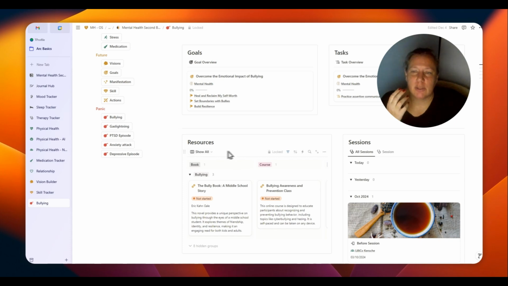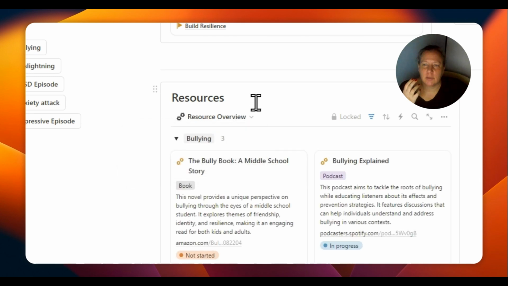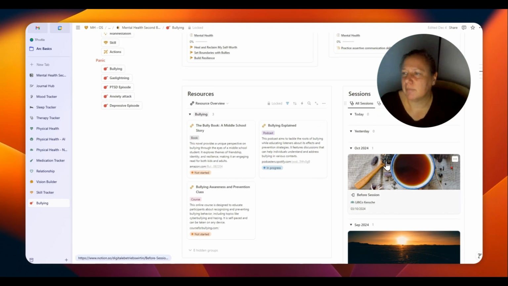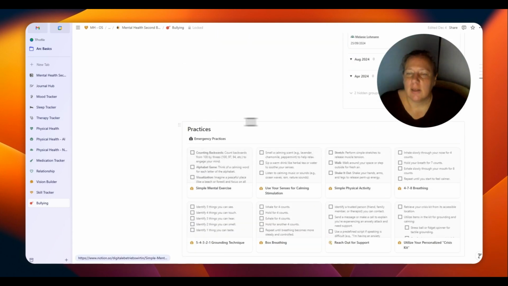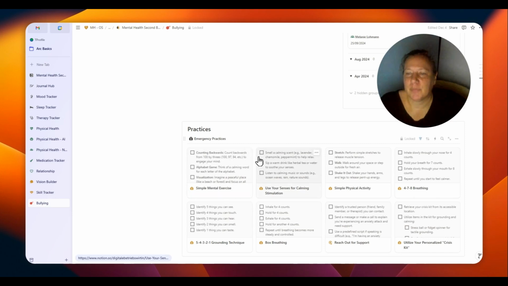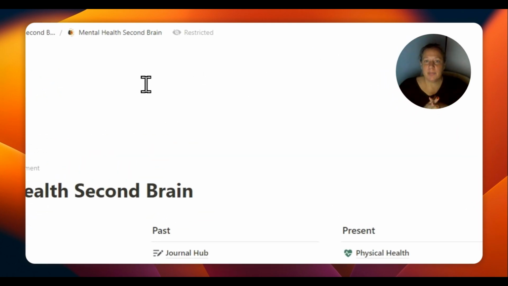These are the resources that you can choose. These are tied to bullying, and this is an overview of your therapy sessions. And underneath you find the practices. Please feel free to add your own practices that work for you. So this is the Mental Health Second Brain.